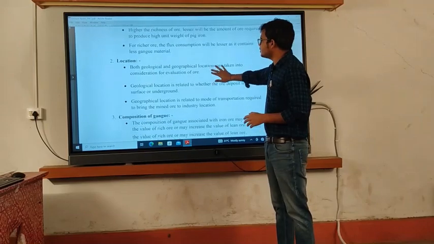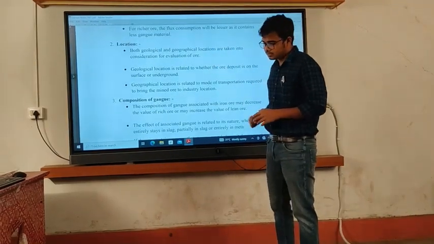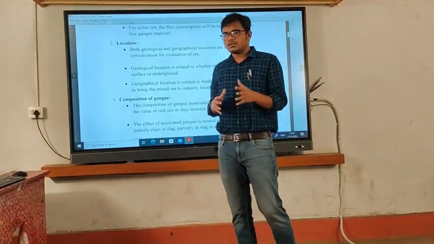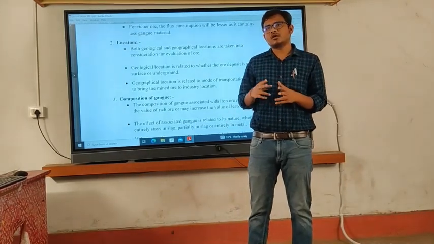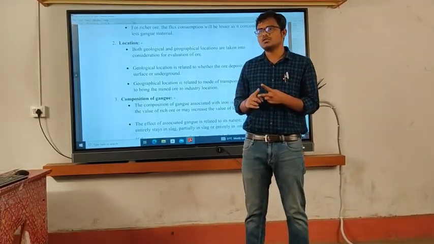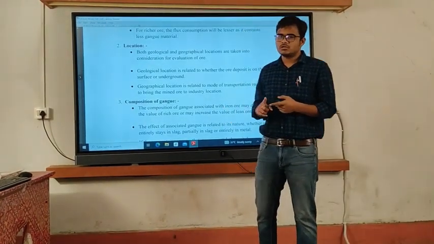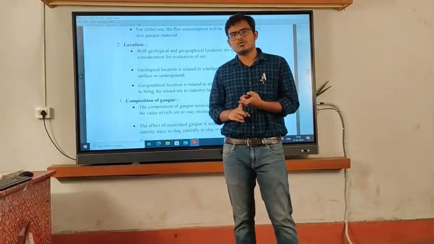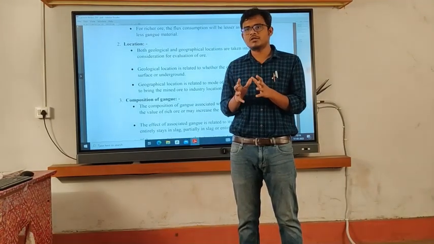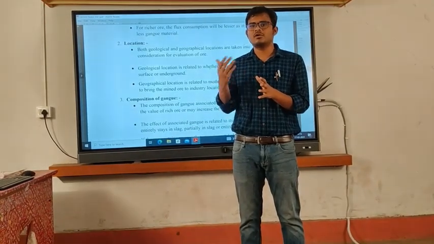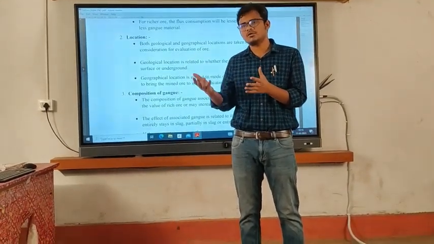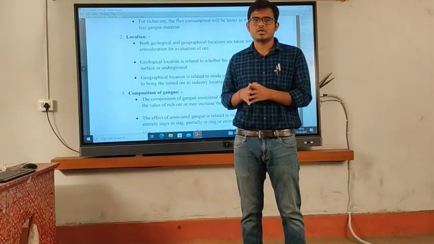Then the next parameter is location. There are two different kinds of location: one is geographical location and another is geological location. Geological location is concerned with where the ore is present in the earth's crust. Is it above the earth's crust, or is it below the earth's crust?